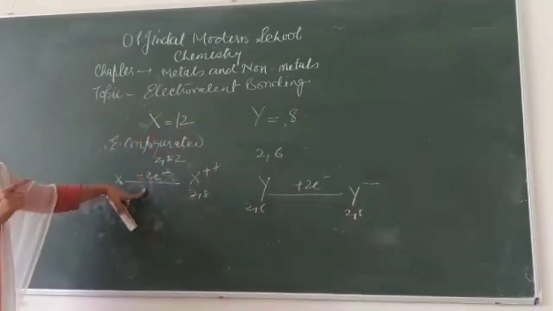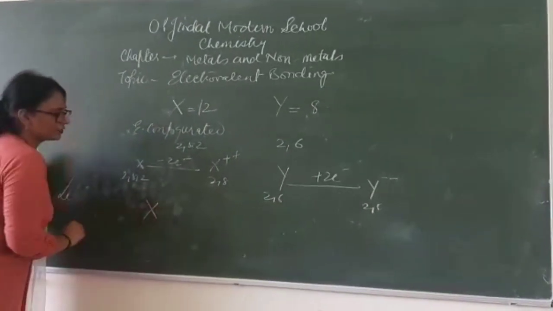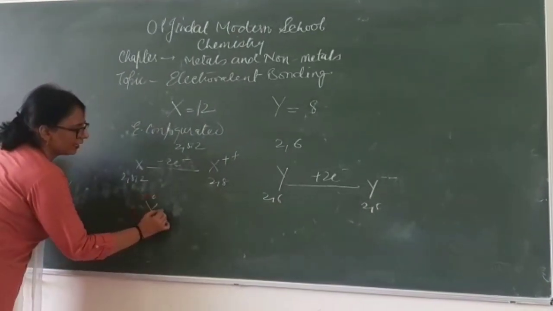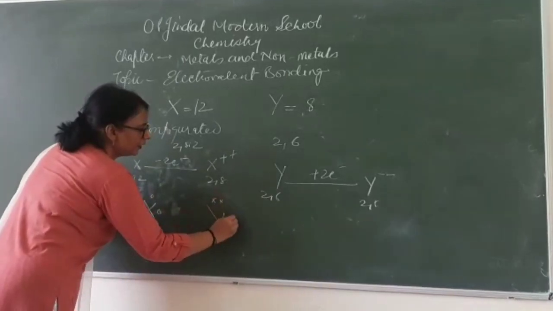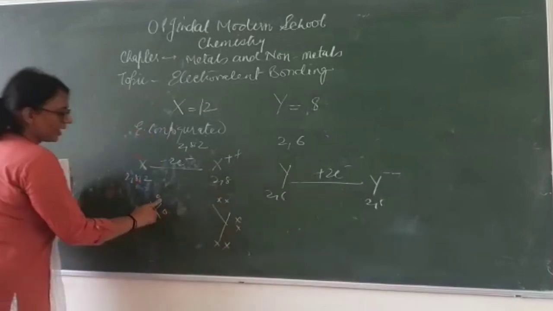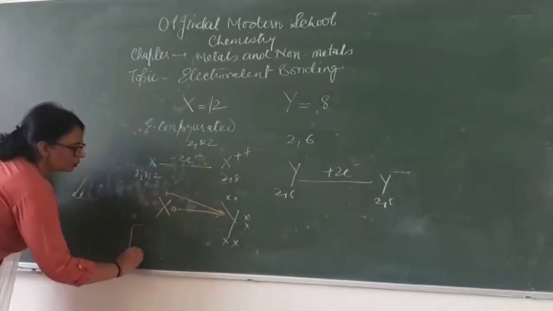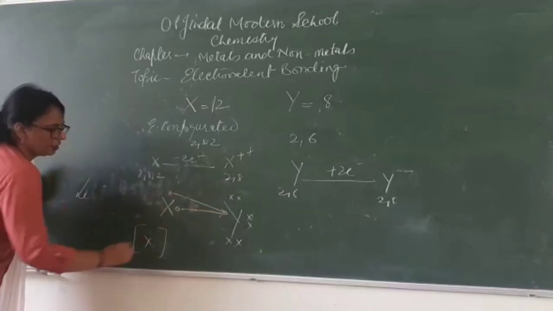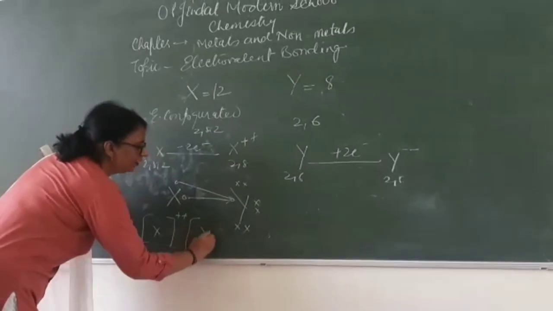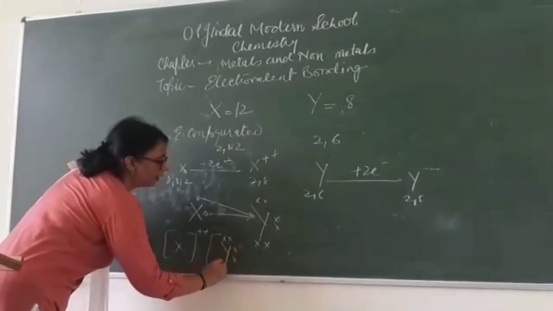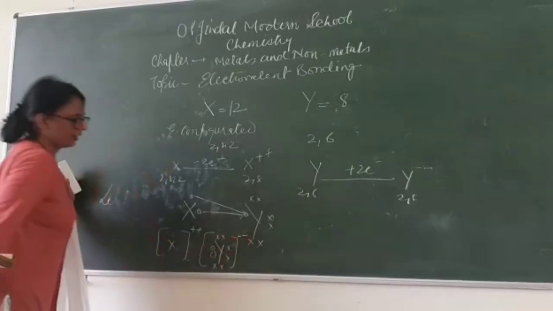So that means X is capable of losing and Y is capable of gaining. So let's go for the electron transfer method. X is having 2 electrons in the outermost shell. Y is having 6 electrons in the outermost shell. So X is capable of giving out 2 electrons, so they are being transferred. So X, after being vacant, will gain 2 positive charge. And Y, instead of having 6 of its own, is gaining 2 electrons and then it is becoming 2 negatively charged.